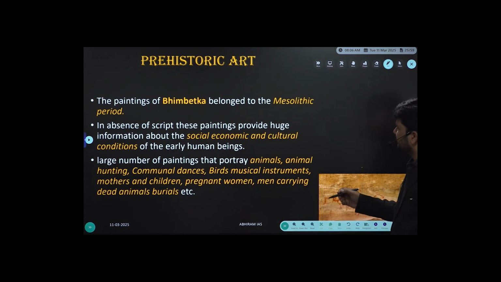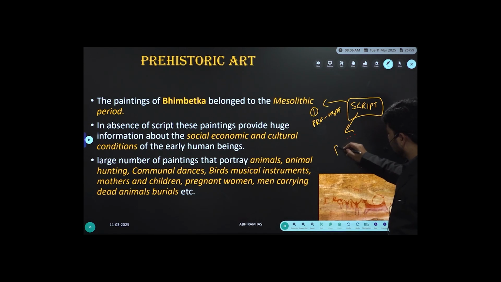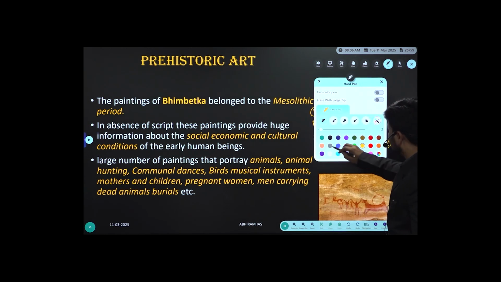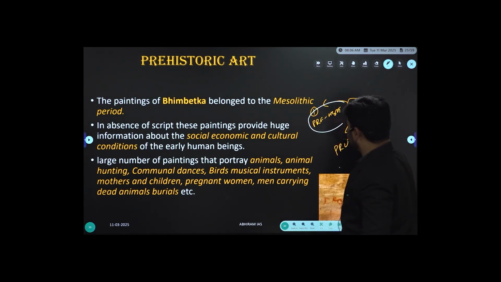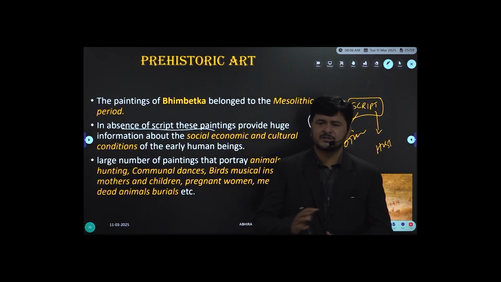You're quite aware of the classification based on script. Entire history got classified into 3, that is prehistoric age, followed by proto-historic age, followed by historic age. So the prehistoric age, say the absence of script. Right? There was no script at all.